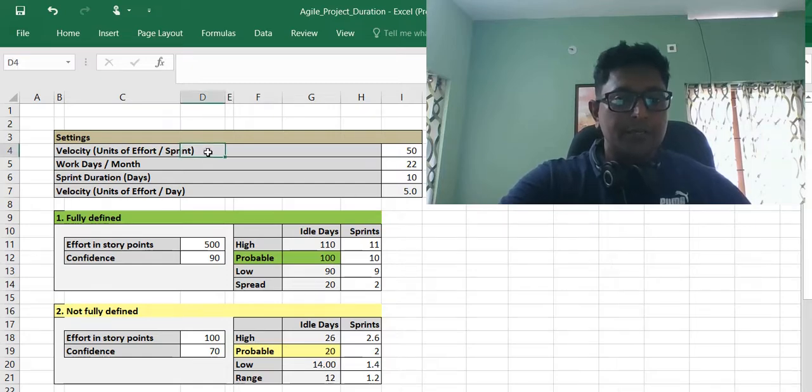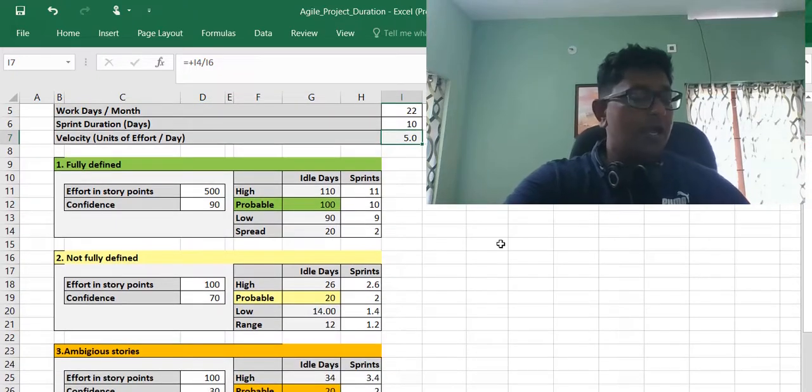So we have a few settings. We have to put together the projected velocity here, the average working days in a month, the sprint duration. It is 10 as it is a 2-week sprint, and 5 is the average velocity per day.